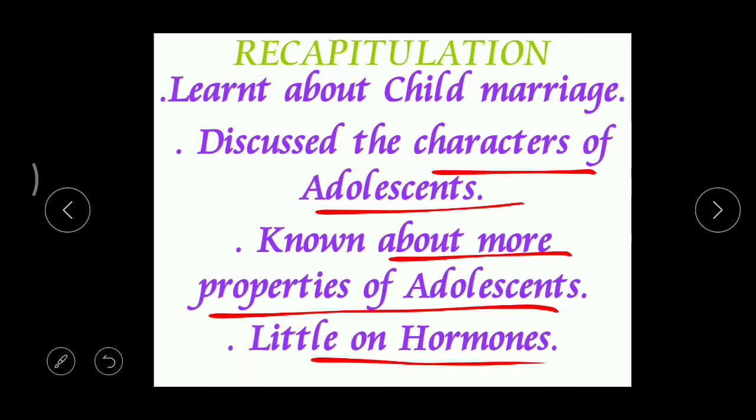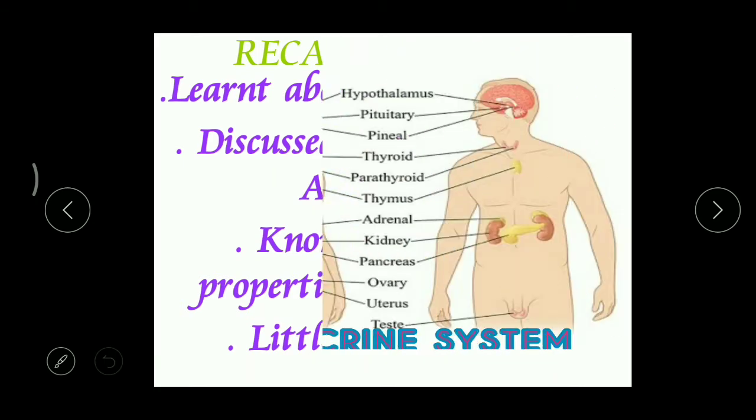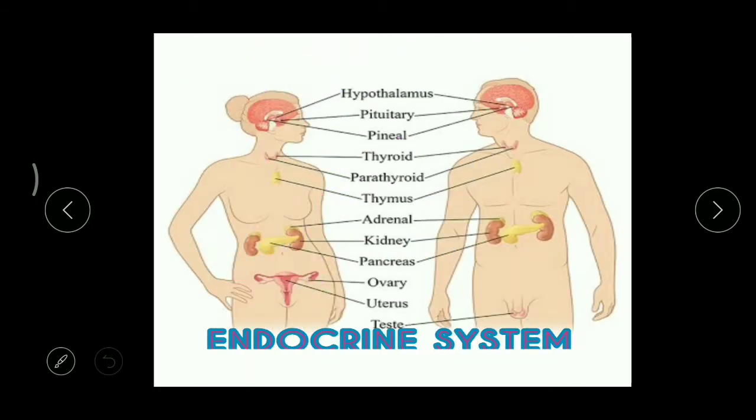Right now, let's come to know about the endocrine system. Endocrine system means these are glands, and these glands release some chemical substances called hormones. These hormones are responsible for all the changes we can find in our body from our birth to death. All these changes are because of these chemicals, which are called hormones.